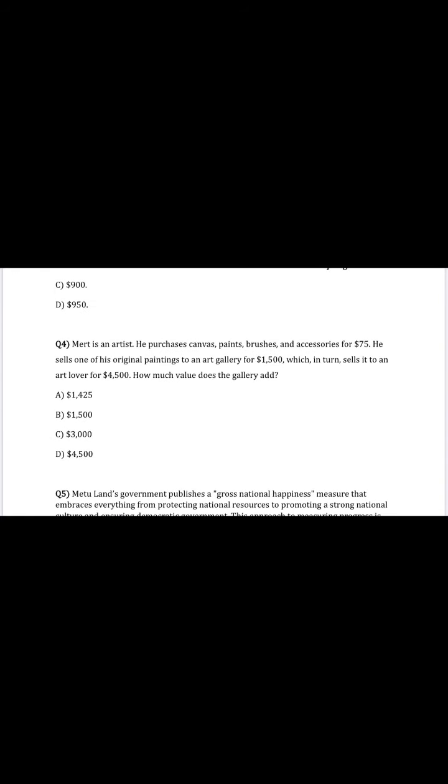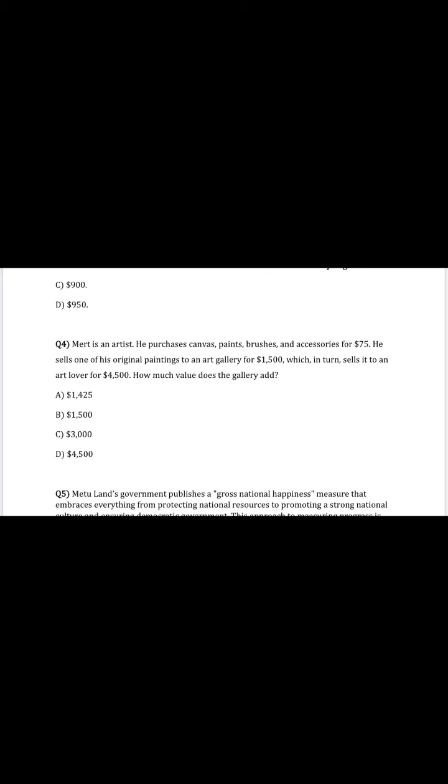Question 4. Mert is an artist. He purchases canvas, paints, brushes, and accessories for $75. He sells one of his original paintings to an art gallery for $1,500, which in turn sells it to an art lover for $4,500. How much value does the gallery add? So we consider the value added approach to GDP.